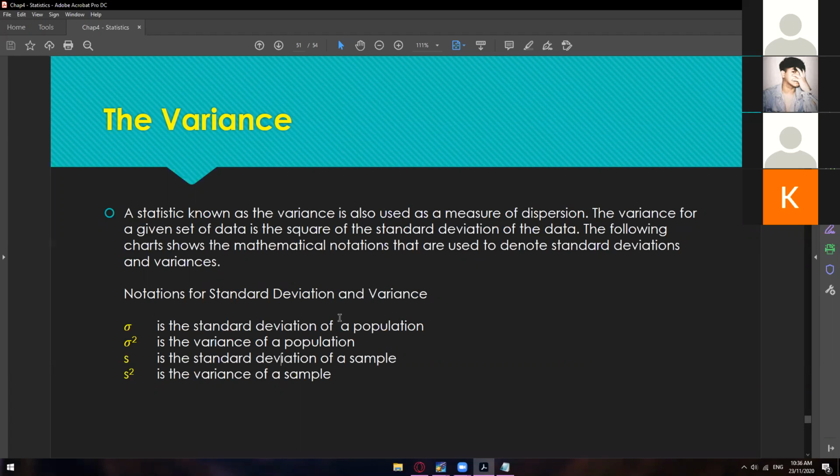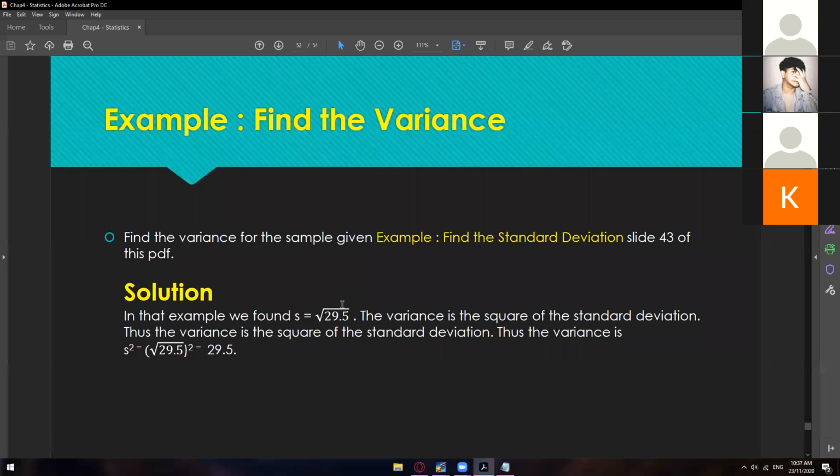Anyway, so let's have a quick example. As I was saying a while ago, going to slide 43, the standard deviation is 5.43. Just square that one, and you will get 29.5. Parang kina-cancel out nyo lang yung square root. Square root squared is canceled. You will get 29.5 as your variance.